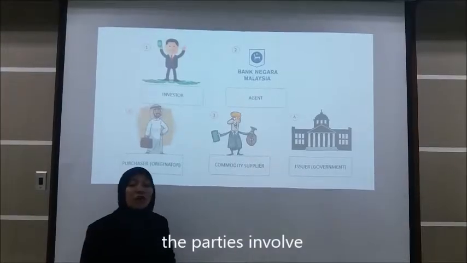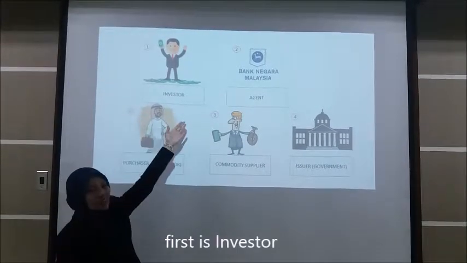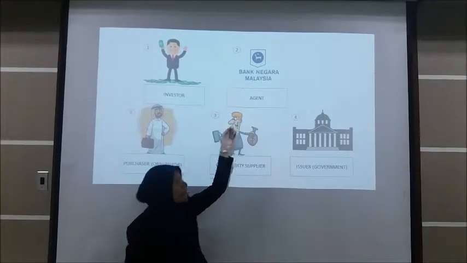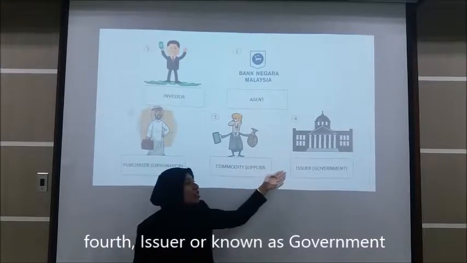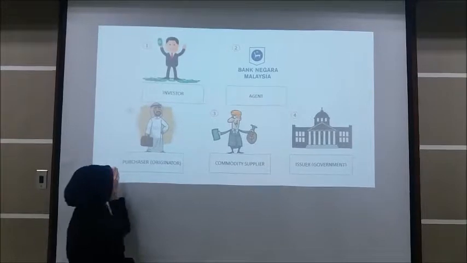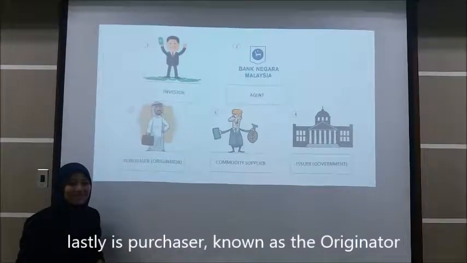The parties involved in this structure are: the first is the investors, the second is Bank Negara Malaysia as an agent, the third is the commodity supplier, the fourth is the issuer, known as the government, and lastly is the purchaser, known as the originator.